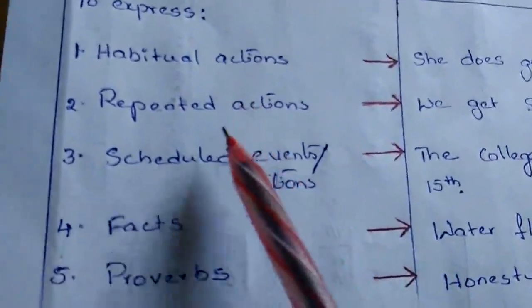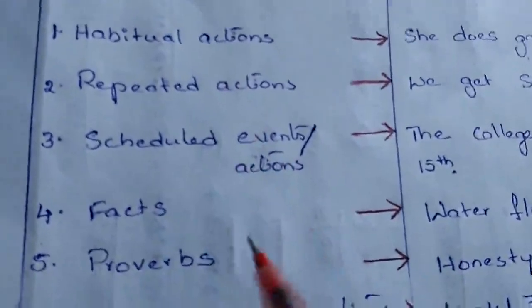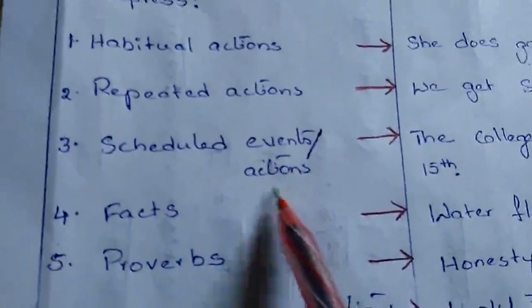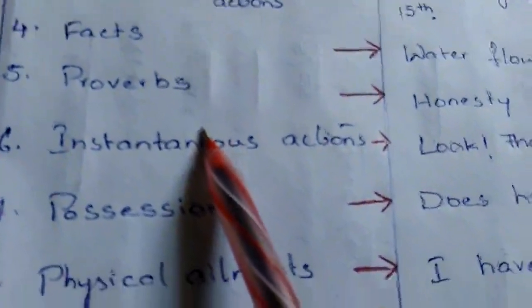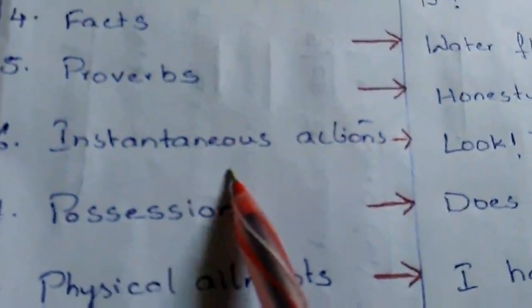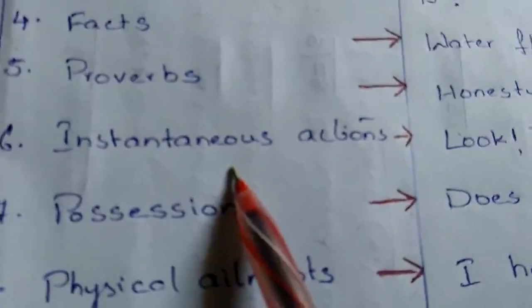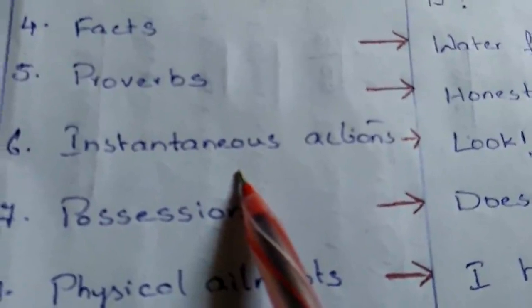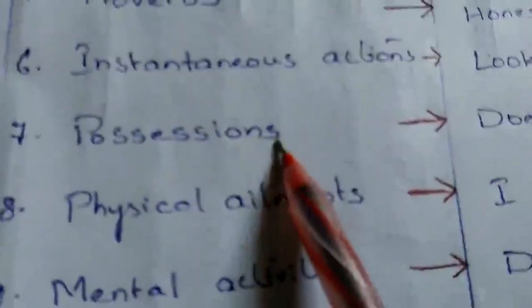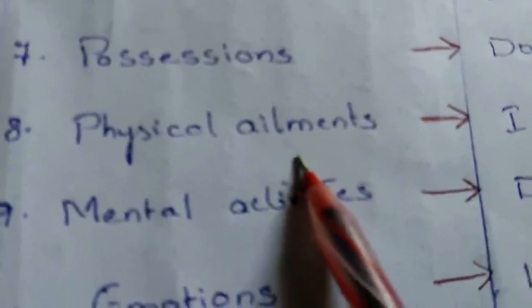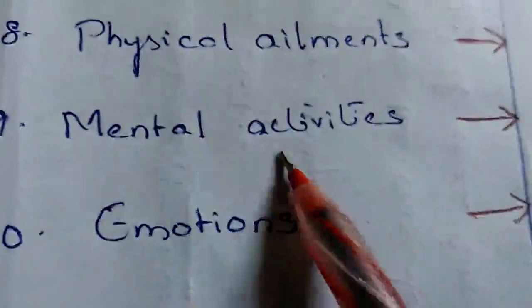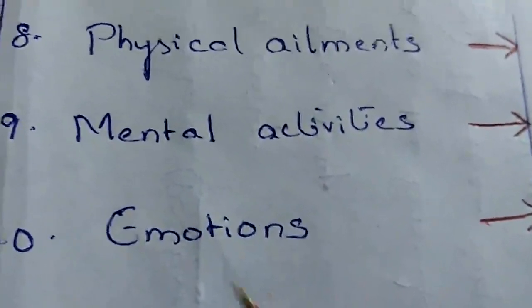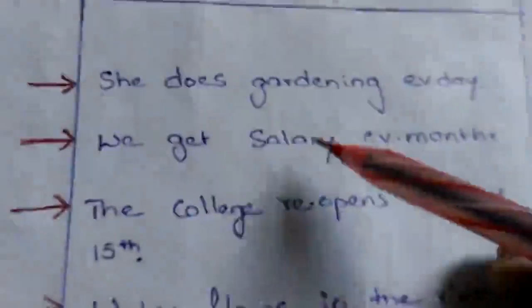In the same way, when we express repeated actions, refer to scheduled events or actions, talk about facts, express proverbs or sayings, refer to instantaneous action, that means action which is happening at the moment, and when we refer to possessions, physical ailments that we are suffering from, mental actions, and also emotions, we construct sentences in simple present tense.